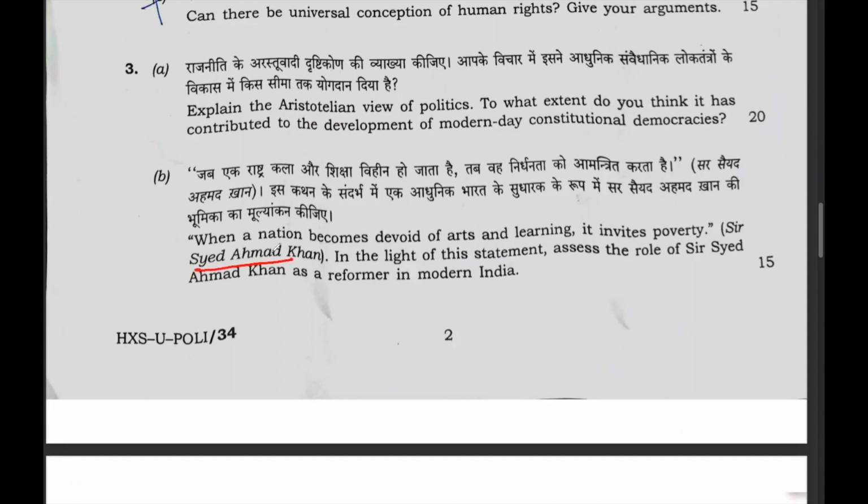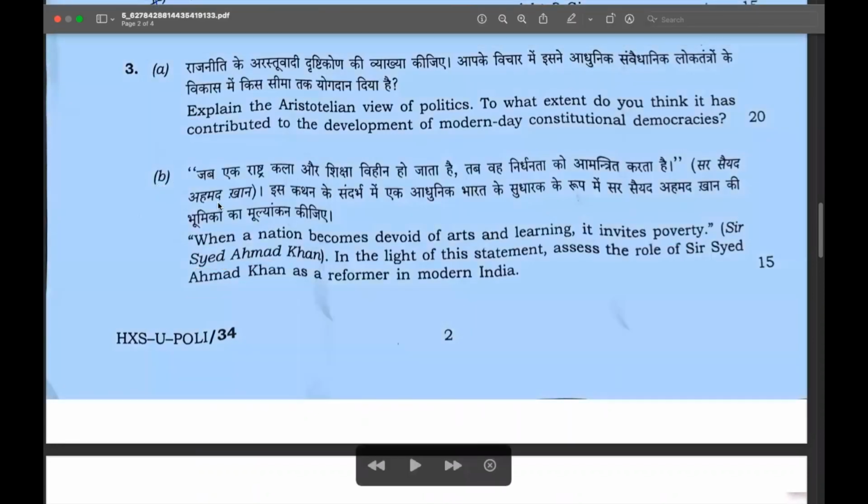They have asked that when a nation becomes devoid of arts and learning, it invites poverty. In the light of this statement, they have asked the role of Sir Syed Ahmad Khan as a reformer in modern India. So UPSC has again made sure that every topic in the syllabus is covered by you and you cannot leave any thinker. Sir Syed Ahmad Khan has been asked after a long time.